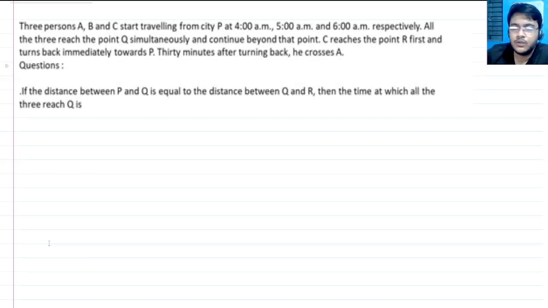Okay guys, so we'll look into this question. The question basically says that three persons A, B and C start traveling from city P at 4 a.m., 5 a.m., 6 a.m. respectively. The three reach the point Q simultaneously and continue beyond that point. C reaches the point R first and turns back immediately towards P. 30 minutes after turning back, he crosses A. If the distance between P and Q is equal to the distance between Q and R, then the time at which all three reach Q is.